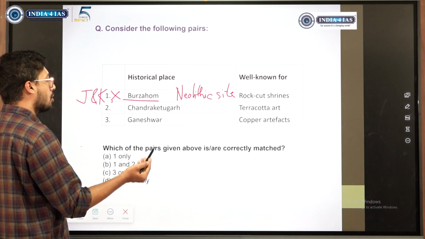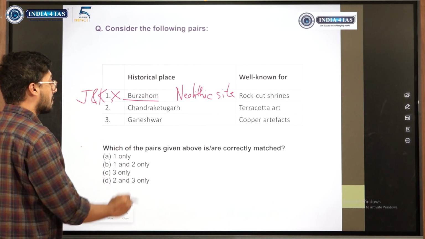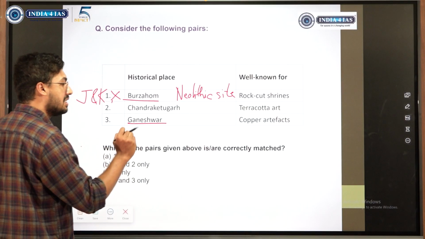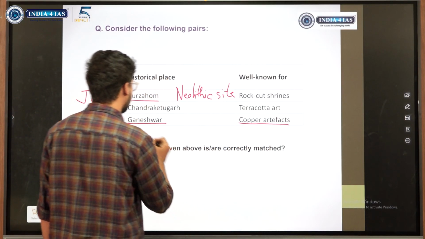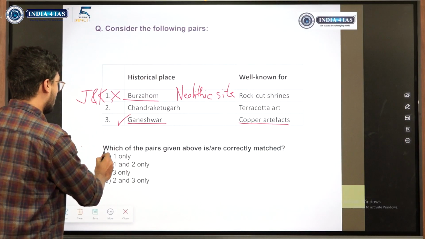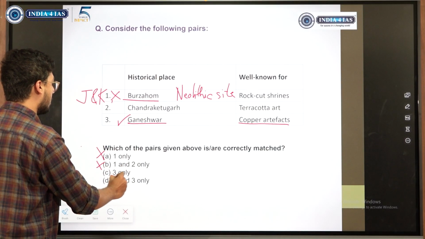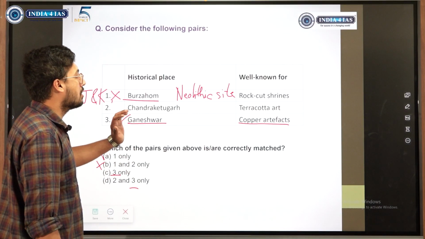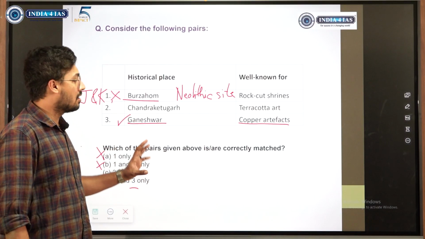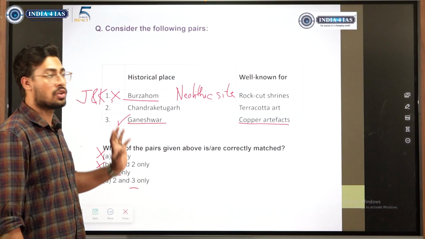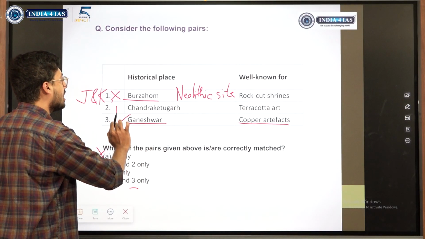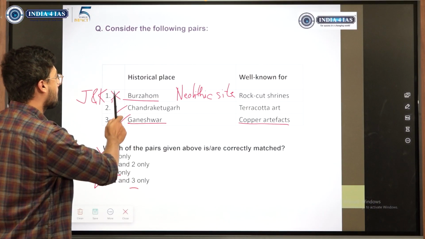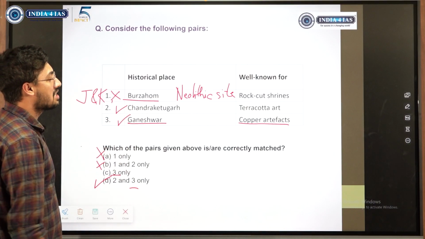Chandraketugarh, terracotta and Ganeshwar copper artifacts. Ganeshwar area is indeed known for copper artifacts. This is famous and we need to know this. 1 is wrong, 3 is anyway correct. And Chandraketugarh, though we do not know where it is, terracotta art is found in varied areas of India. So with our sense we could have taken this to be correct. Answer is D.